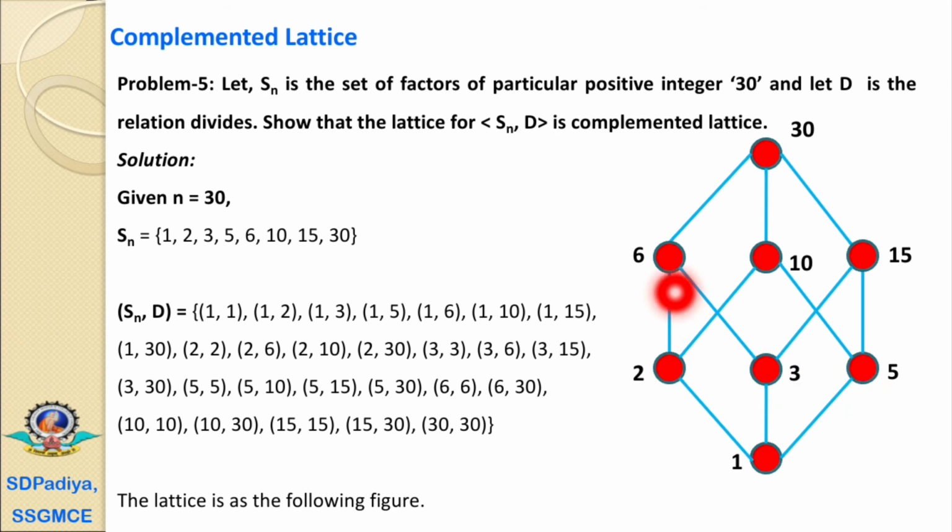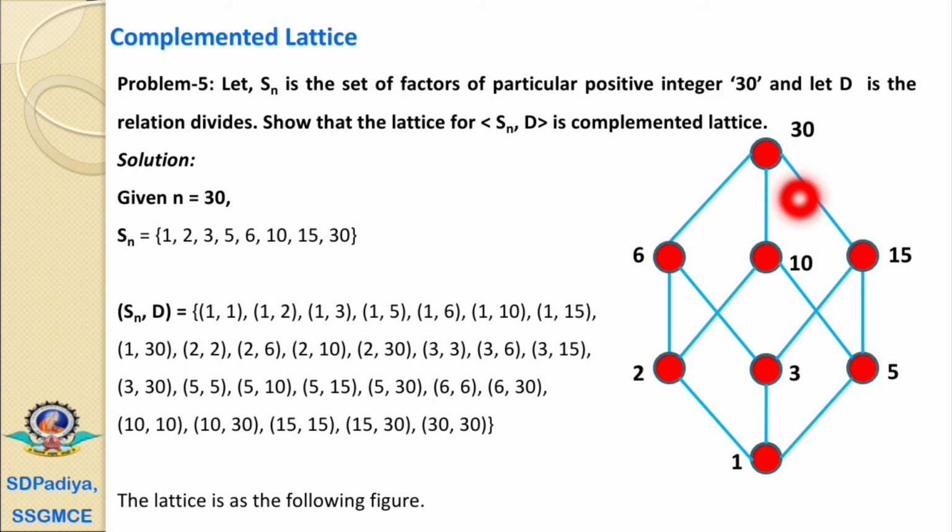The next elements are 6, 10 and 15. The 6, 10 and 15 again do not have relations with each other. Therefore, they are at the same level. And the next is 30. 30 has a relation with 6, with 10 and with 15. Therefore, it is at the upper level.